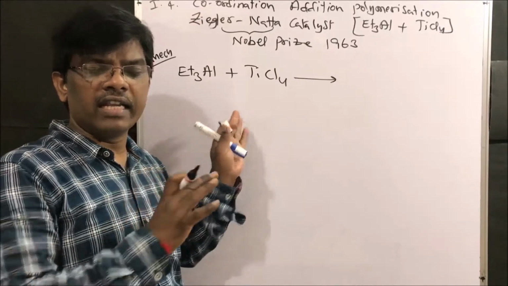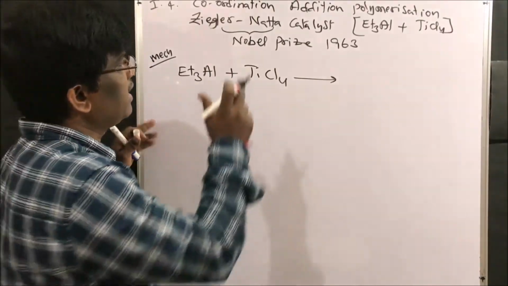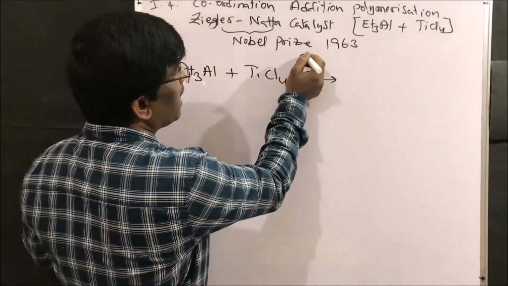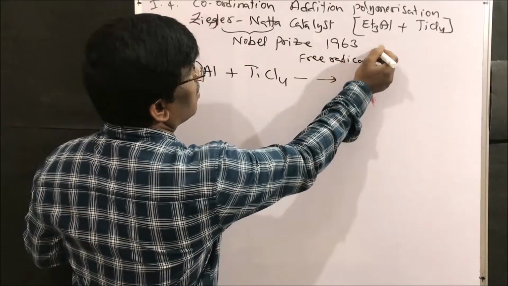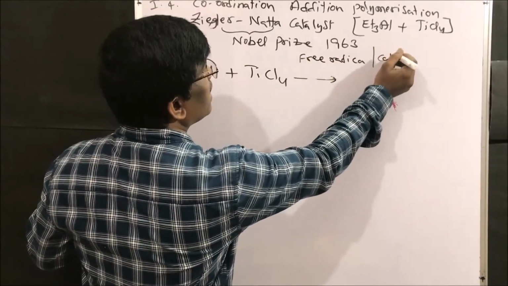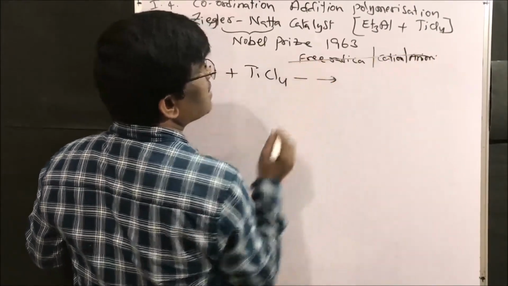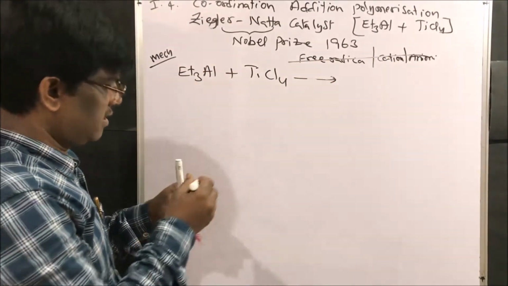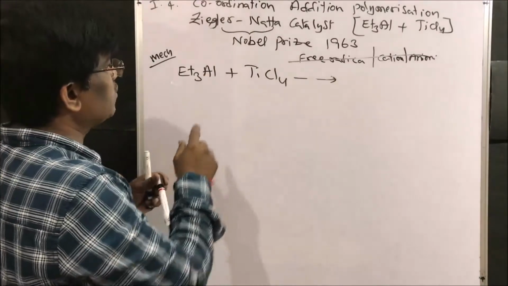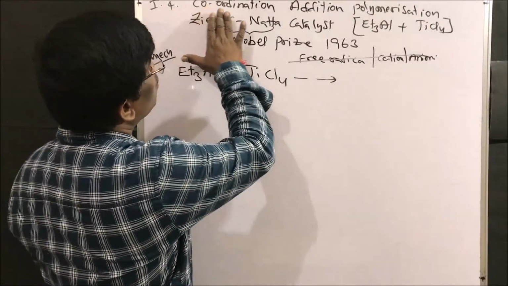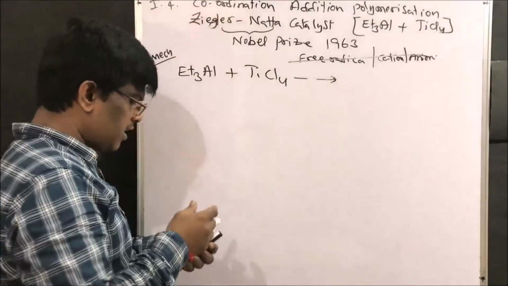It neither goes through free radical nor cationic or anionic pathways. This is not yet decided. That is why it is called coordination addition polymerization.